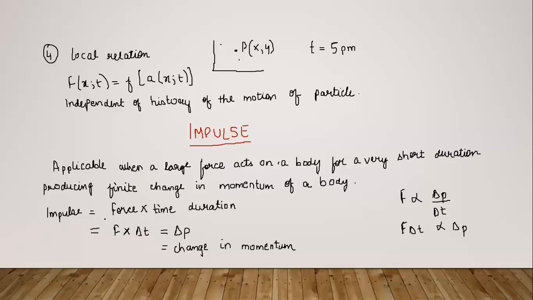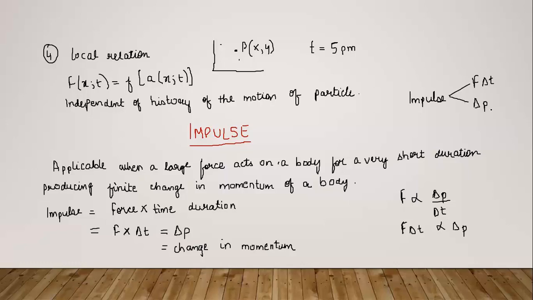If we are given the force and the time duration for which the force is acting, then we can calculate impulse as a whole, using this formula F into delta t. And there is another way, that is calculating the impulse in the form of change in momentum. So there are two ways of calculating impulse: first using F delta t and second using delta p.